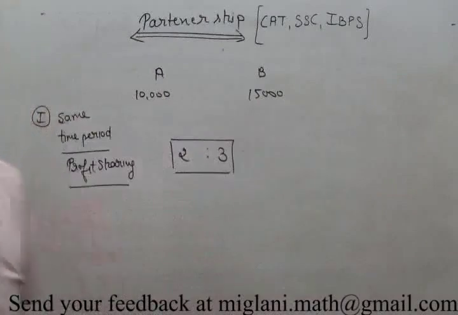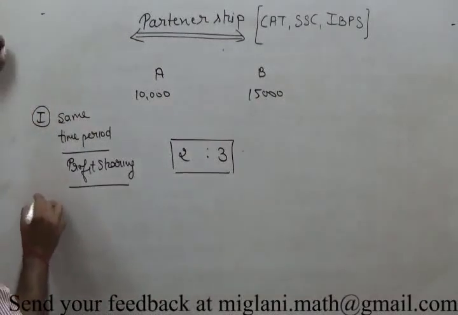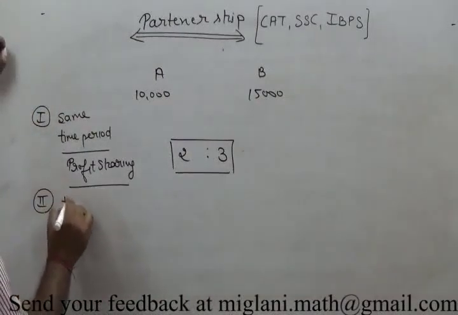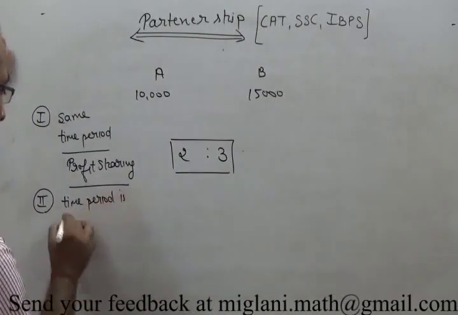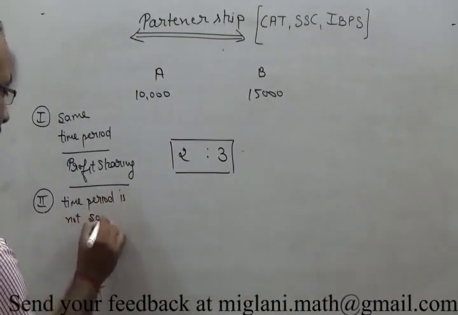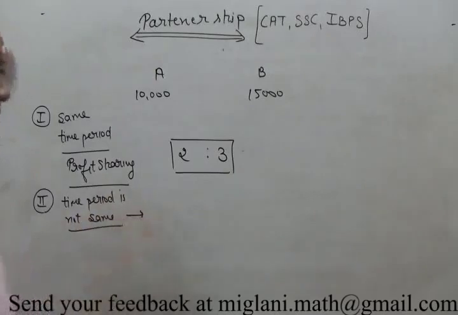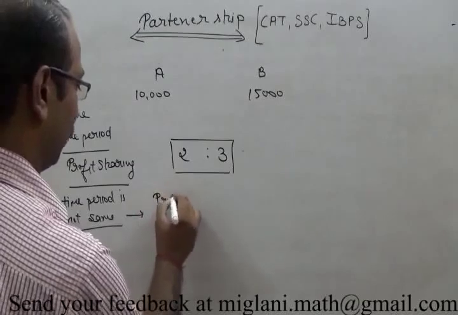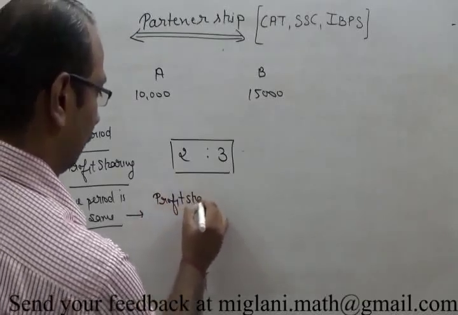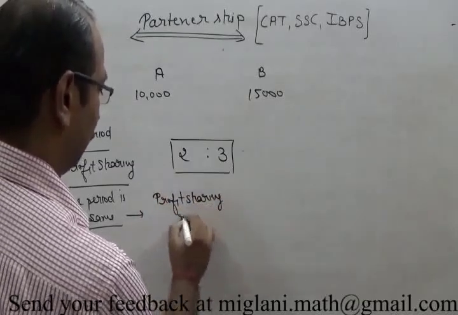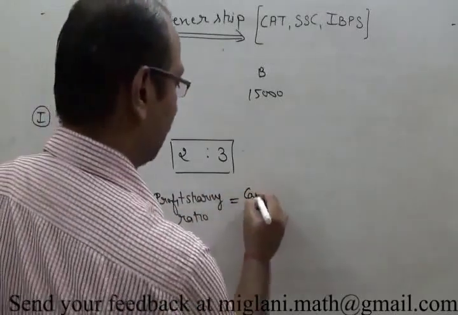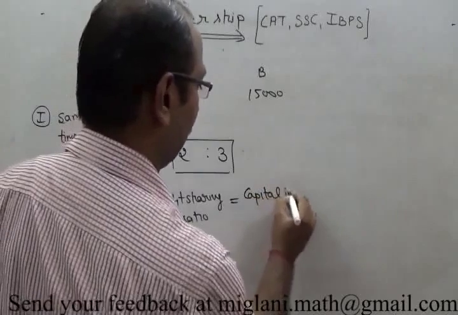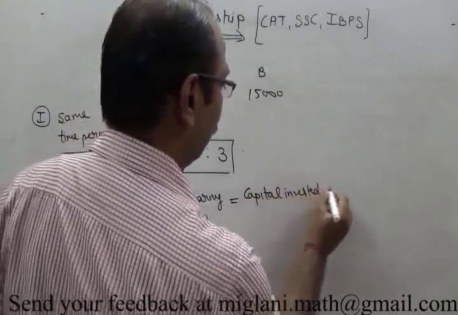For the second case, when their time period is not the same, we have a very standard approach. Profit sharing ratio is always equal to capital invested into time. Capital invested into time.